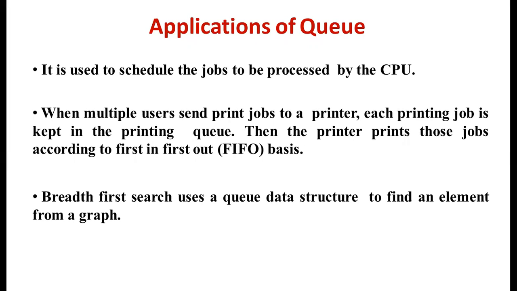Now, let us see how we can perform the operations on the queue. That is, how we can perform an insertion operation, how we can insert an element into a queue, how we can delete an element from the queue, and how we can display all the elements that are present in the queue.